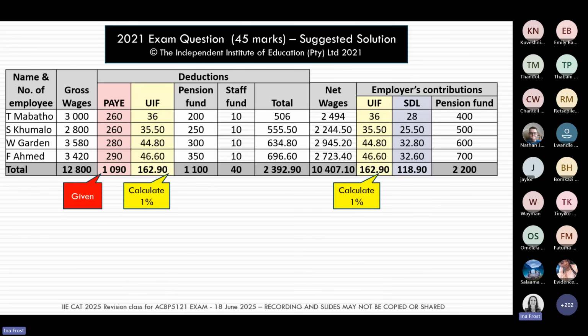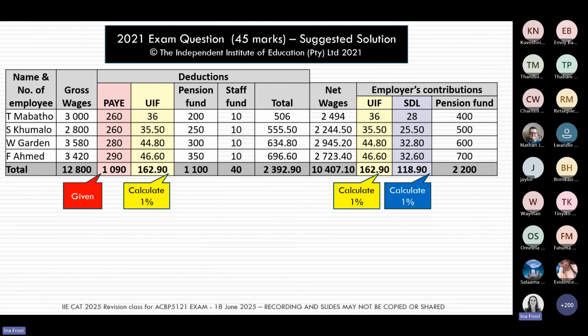The UIF deductions, those ones we'll always expect you to calculate. So here we will expect you to know that it is 1% of the UIF remuneration. In the question, we have to give you the UIF remuneration, and you just have to multiply it with that 1%.